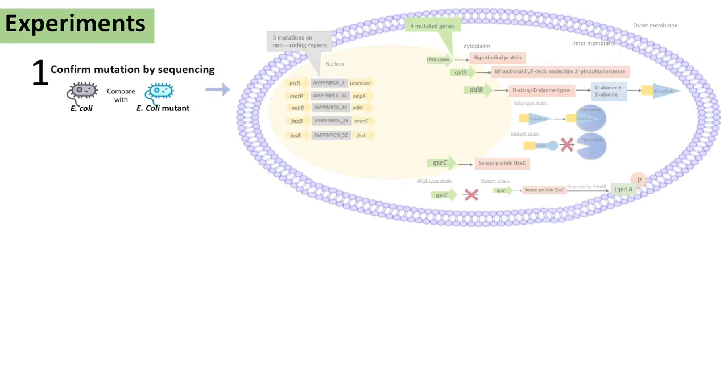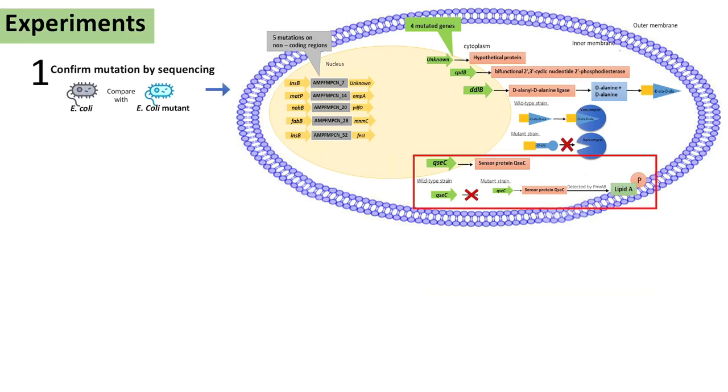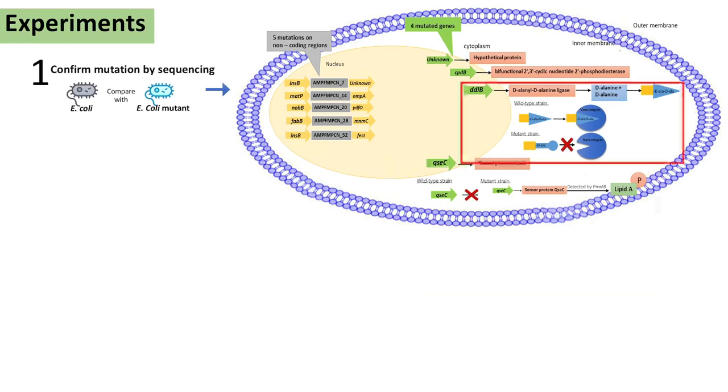We confirmed the mutants with PCR using specific primer pairs targeting the mutation regions. Then we analyzed the sequences and found that the ddlB gene leads to a shortened protein, and the mutant Q6 gene contributes to a change in the chain of amino acids. From a previous study, the ddlB gene expresses an enzyme that links D-alanine to D-alanine. It is a cell wall precursor, resulting in vancomycin being able to bind and inhibit cell wall synthesis. But in the mutant strain, this mechanism does not work.